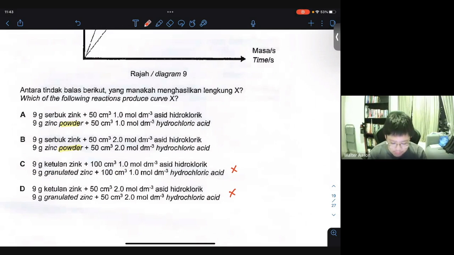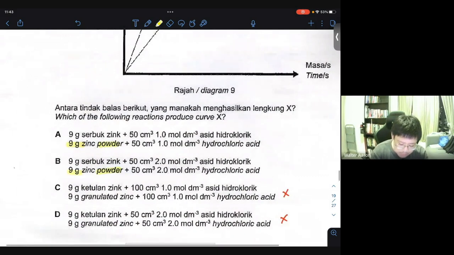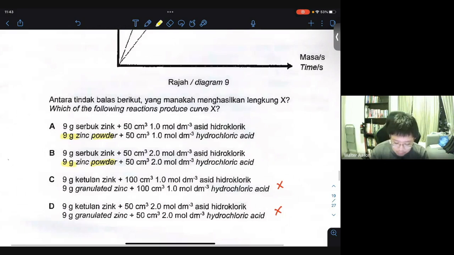higher rate of reaction. Okay, so in this case, very simple. You can see that there is 1 mole per dm cube versus 2 mole per dm cube. Since they are both 9 grams of substance, it doesn't matter. The difference here is that one is 1 mole per dm cube, and the other is 2 mole per dm cube. Okay, but I would say the answer here is supposed to be A.